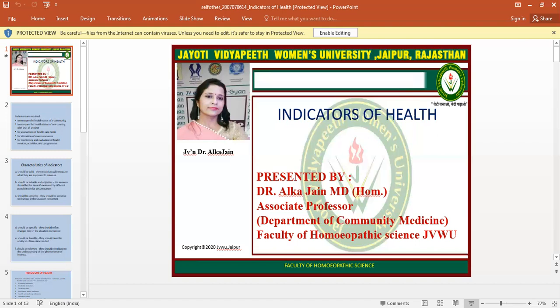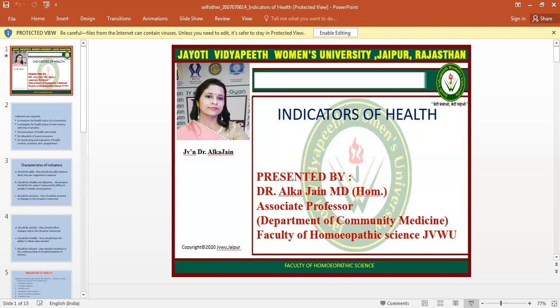Now these are the different types of health indicators which indicate the status of health of a community. Health indicators should be valid, reliable, objective, sensitive, specific, feasible, and relevant. And these indicators are mortality indicators. Mortality means death.